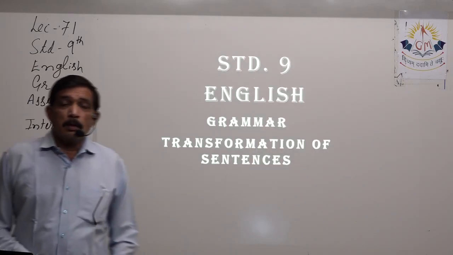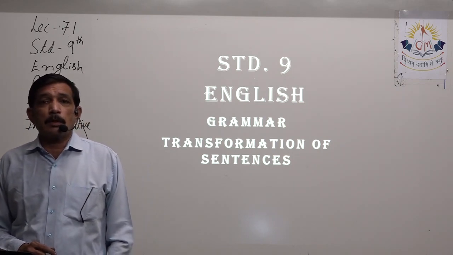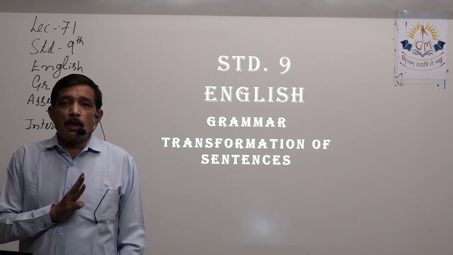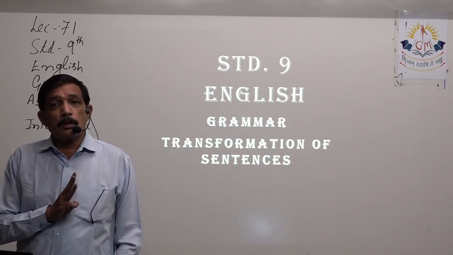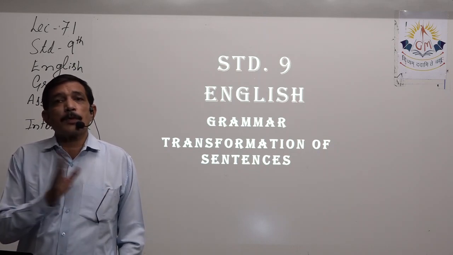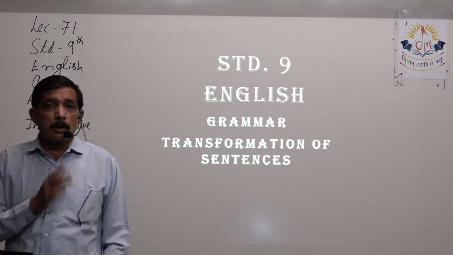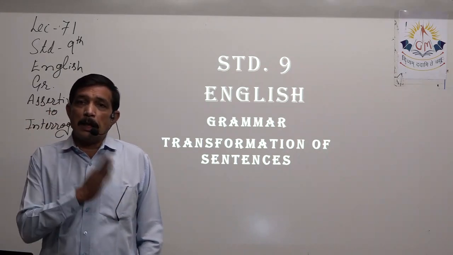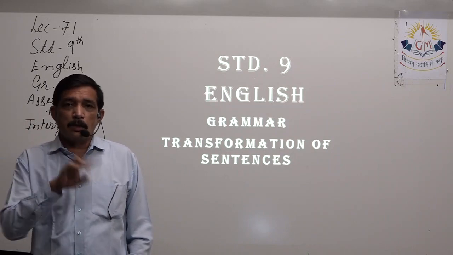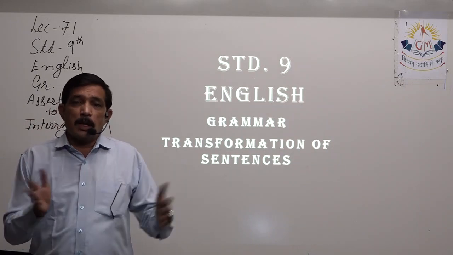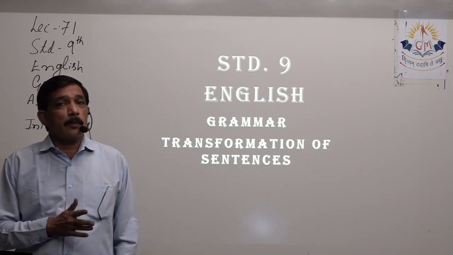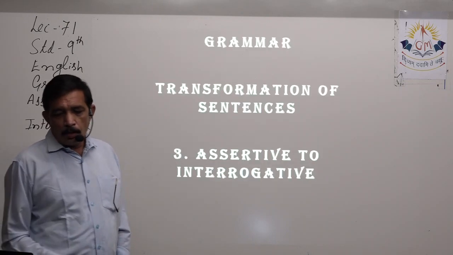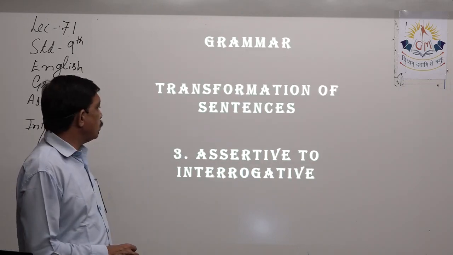Grammar. It goes under the heading transformation of sentences. This is the third topic under the topic of transformation of sentences. There are lots of transformation of sentences, out of which this is the third one. The first one was affirmative to negative, second one was negative to affirmative. Both are vice versa, but we'll keep it separately for the sake of understanding. This is the third topic. That is, today we are going to learn assertive to interrogative.